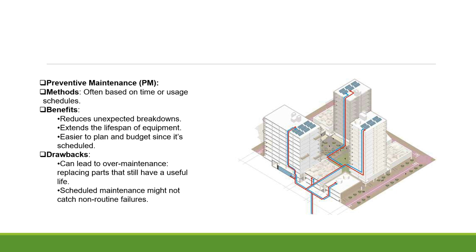The benefits include reducing unexpected breakdowns and extending the lifespan of equipment. It is easier to plan and budget since it is scheduled. Drawbacks: it can lead to over-maintenance. Replacing parts that still have a useful life is one of the setbacks of preventive maintenance. Scheduled maintenance might not catch known routine failures. So it is not 100%, it is not a perfect means of maintenance since it may not catch known routine failures.